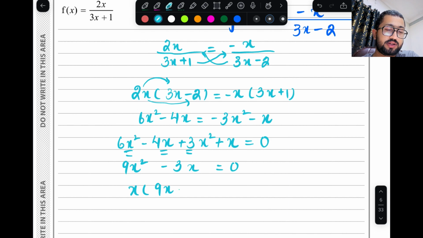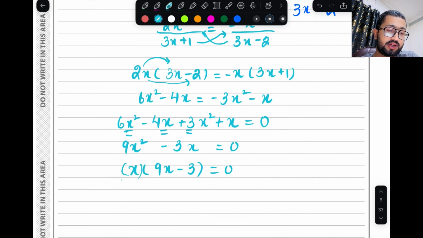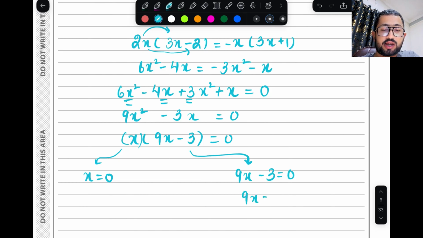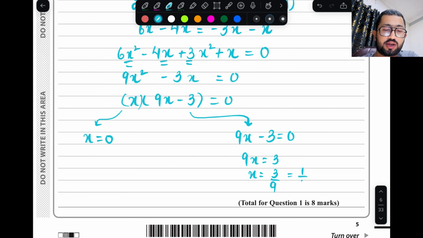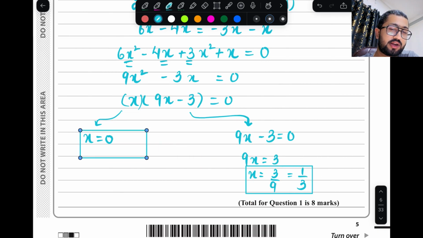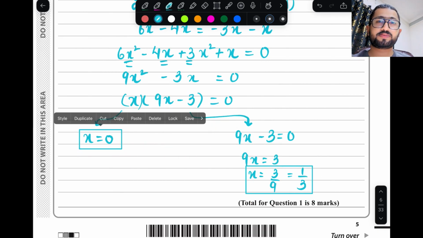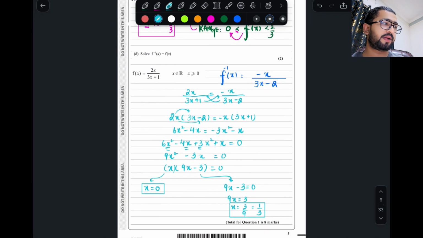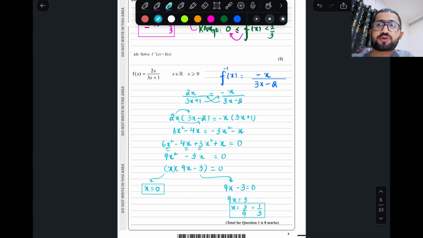So what will be the term which remains inside the bracket? 9x minus 3 equal to 0. The first bracket will be equal to 0 and the second bracket will be equal to 0. So 9x equal to 3 and x will be equal to 3 over 9, which is equal to 1 by 3. Solve means you have to figure out the values of x from this question. Clear, everyone? Can you understand? Make sure your ideas are strong, then you will be able to do these questions.